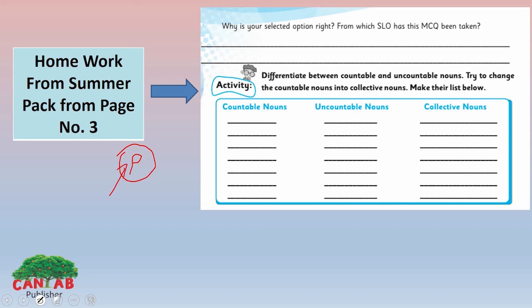So, you need to underline all the common nouns, proper nouns, collective nouns, uncountable nouns, countable nouns and just write the abbreviation form on it. It will indicate what type of noun it is.